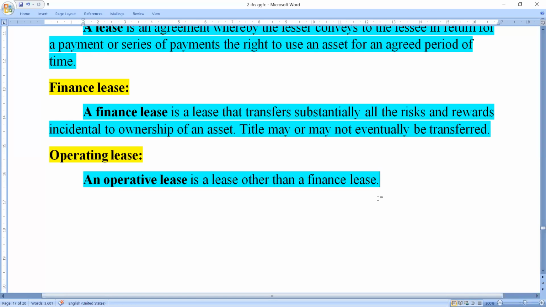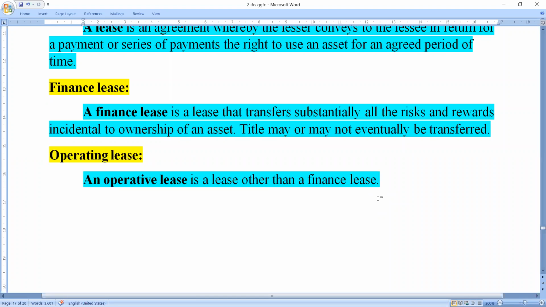So an operating lease is nothing but a lease where the risk and rewards are not totally borne by the owner of the asset. Here the tenant is also held responsible to pay any type of damages, any type of risk arising because of the asset.